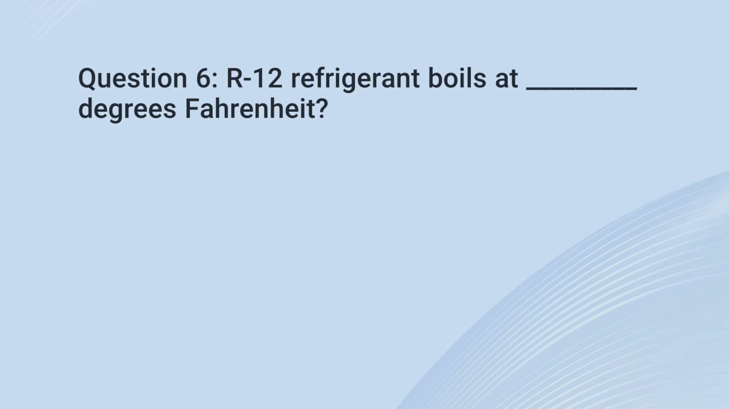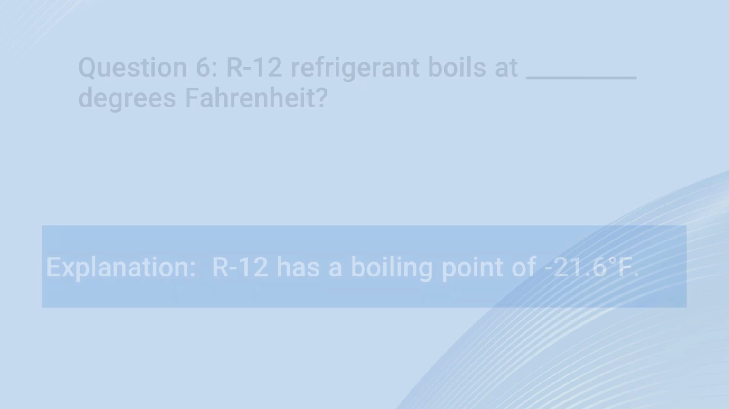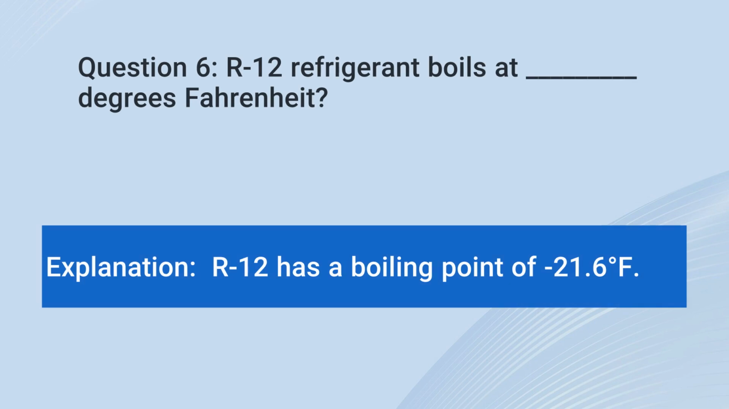Question 6. R-12 refrigerant boils at what degrees Fahrenheit? A. 32. B. -28.3. C. 212. D. -21.6. The correct answer is D. -21.6. Explanation: R-12 has a boiling point of -21.6 degrees Fahrenheit.